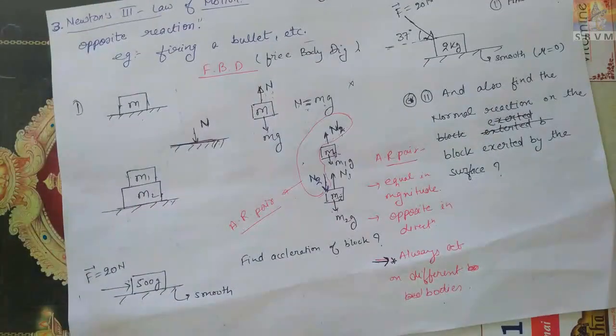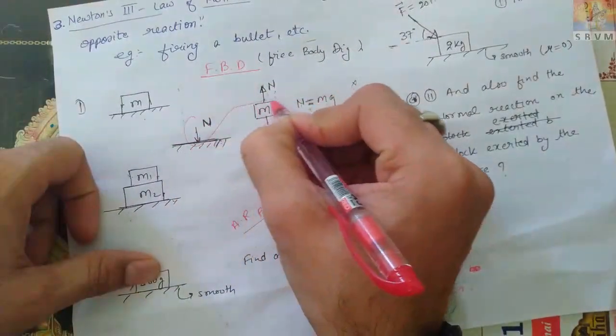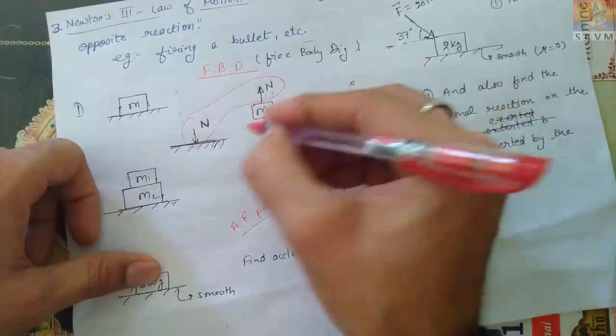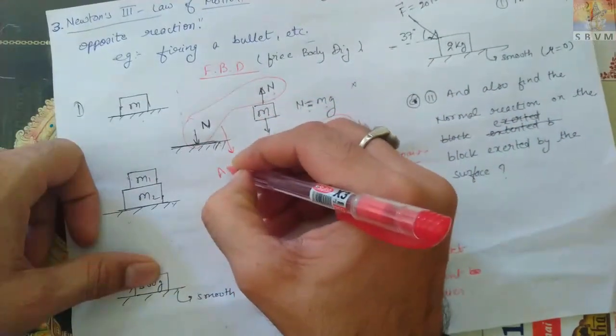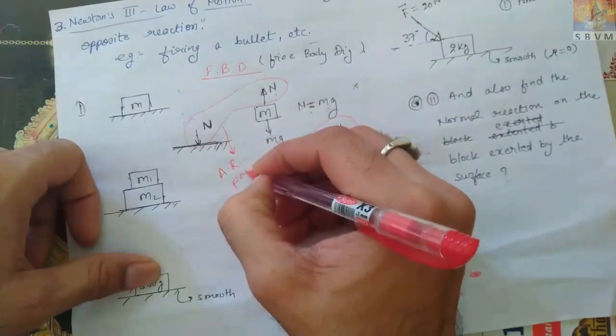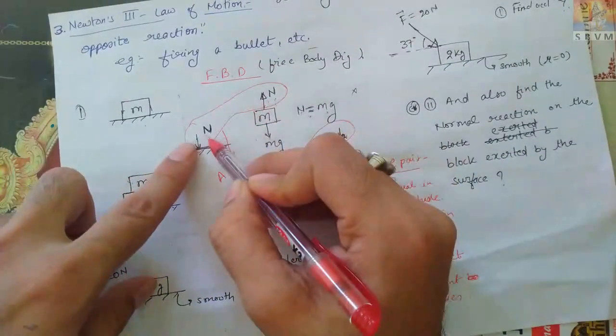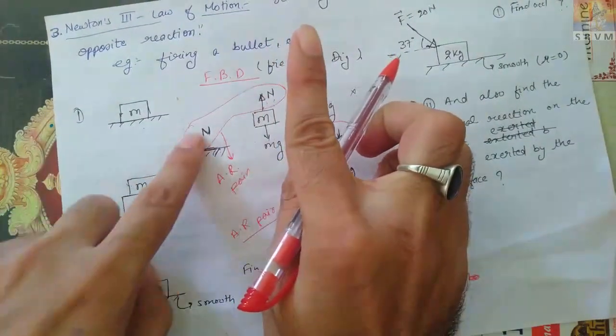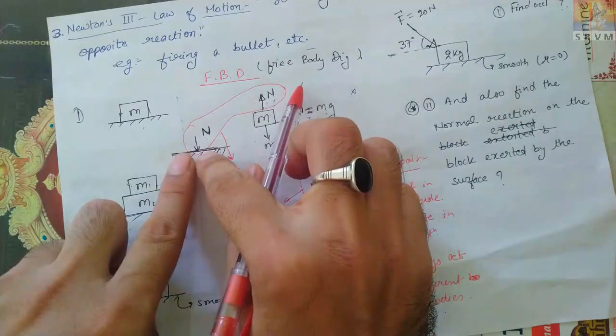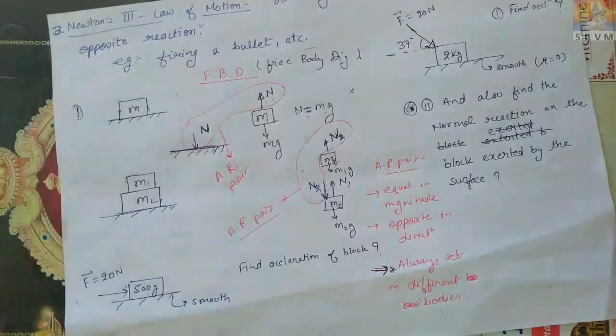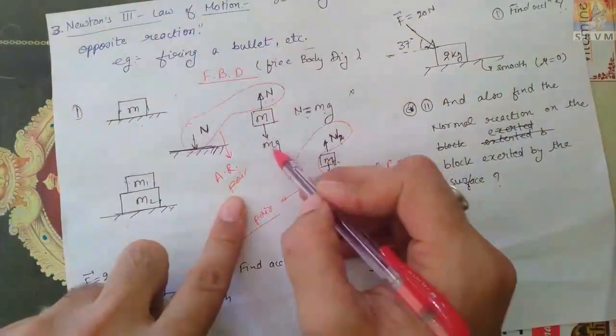And now they are an AR pair: equal in magnitude, opposite in direction, up and down, and acting on different bodies.